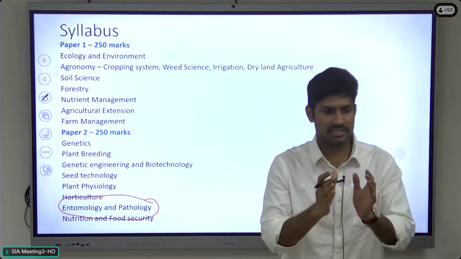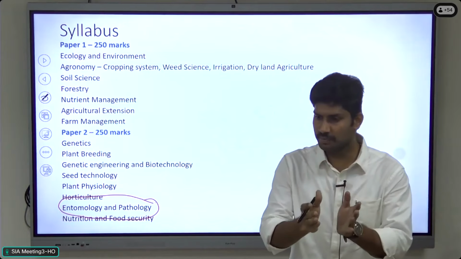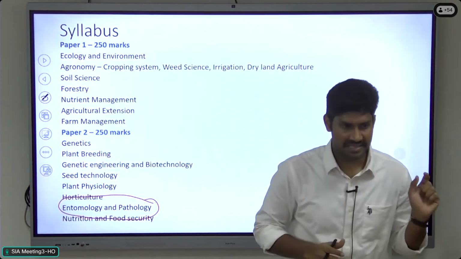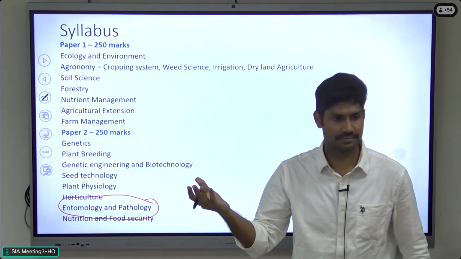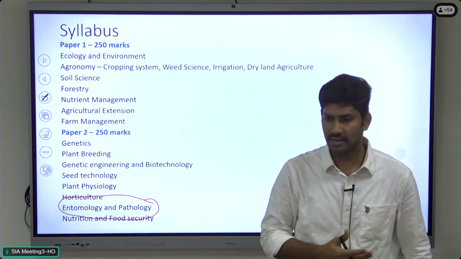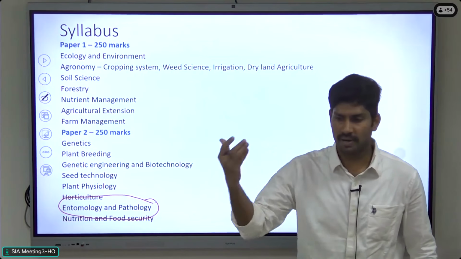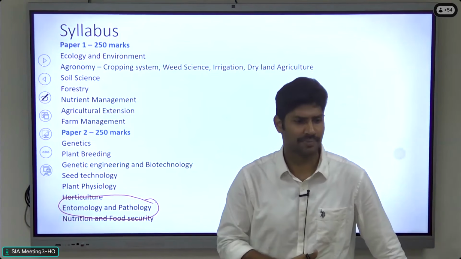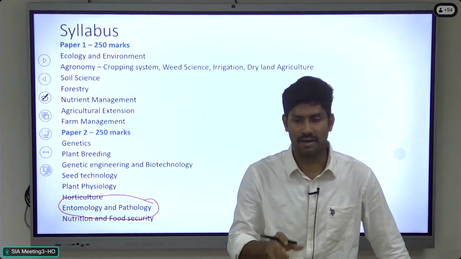Don't worry about crop wise. What is the wilting symptom in cotton, wilting symptom in pigeon pea? In all the pulses and dicot plants, the same pathogen is affecting the crop plants. Only the species name is different. In cotton we say Fusarium oxysporum, in pigeon pea we say Fusarium udum, and in banana we say Fusarium oxysporum f. sp. cubense. So only the species name is different, but the genus is the same. All are Fusarium pathogens.